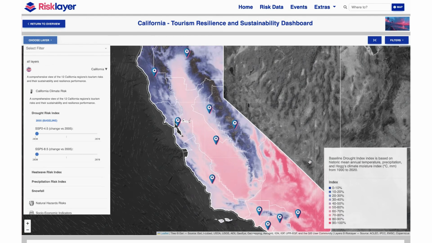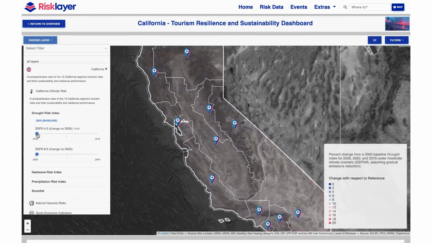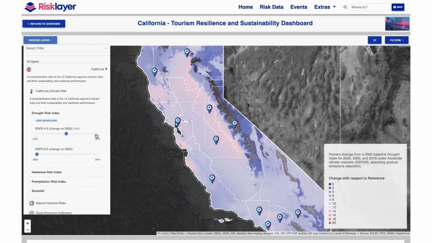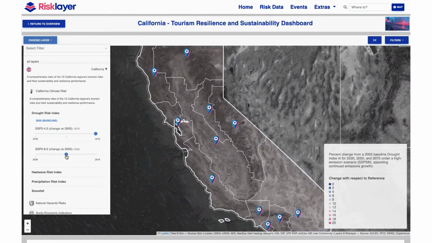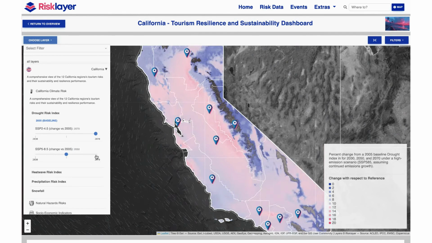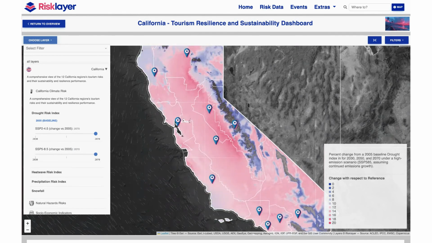Here, we see projections for 2030, 2050 and 2070 based on two climate scenarios. A moderate emissions reduction scenario. This assumes gradual emissions cuts. And a high emission scenario, SSP 585, which is a scenario assuming continued emissions growth. By comparing these projections, policymakers and tourism operators can anticipate future water stress and plan accordingly.